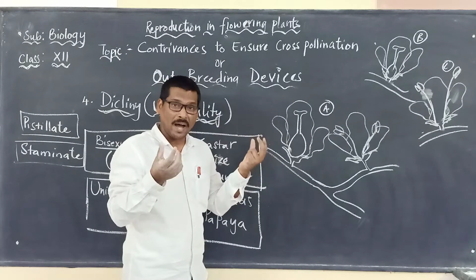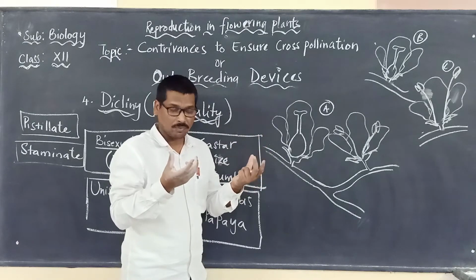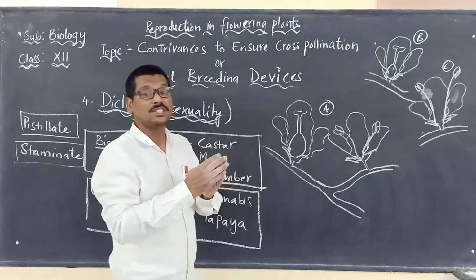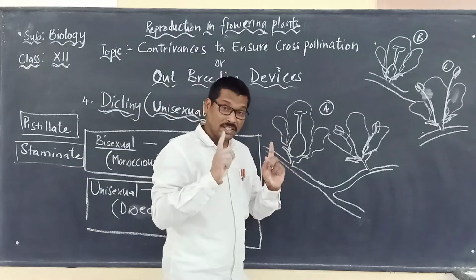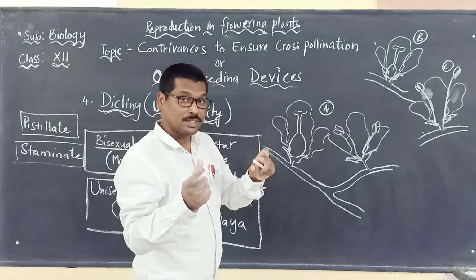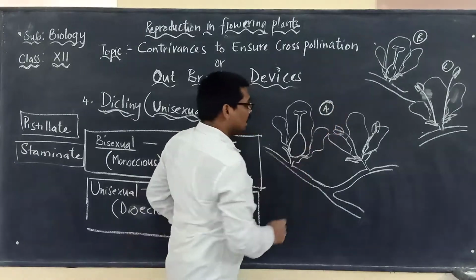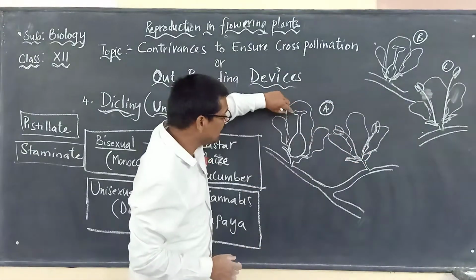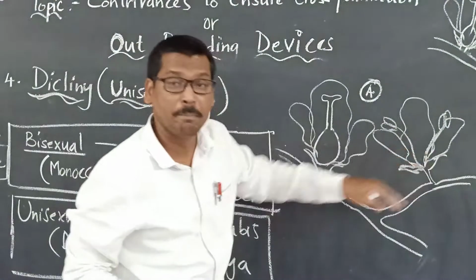These two parts of the flower, which are called the sex organs, are present on two different flowers. But here the two flowers may be borne on the same plant. So in diagram A, this flower is the female flower and this flower is the male flower.